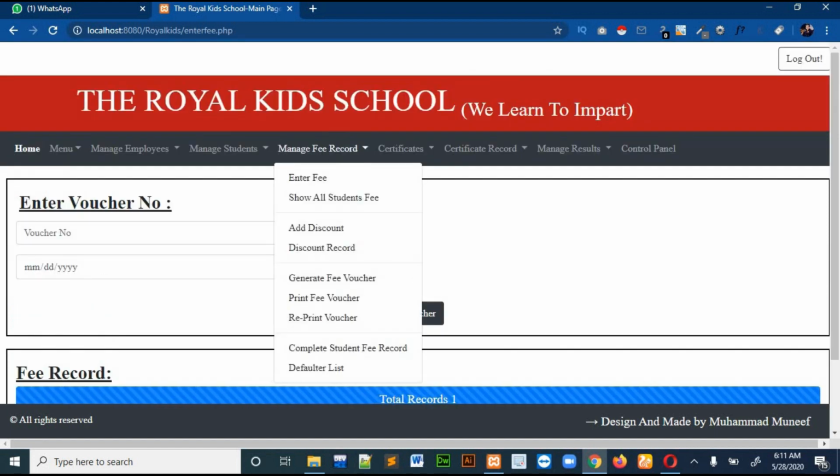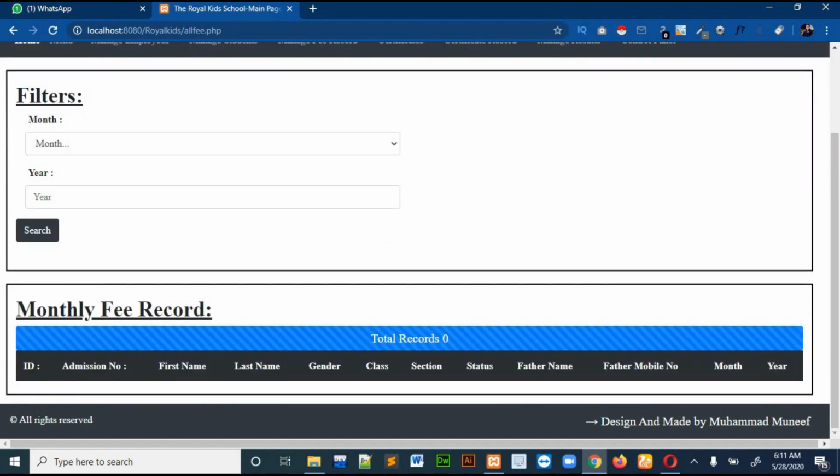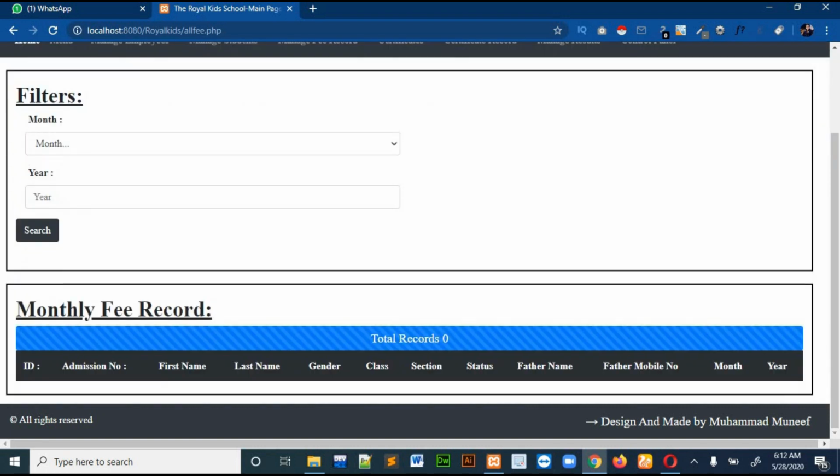Then there is show all student fees. This page is showing the fees record of the current month. So if you want to see how many students have paid the fees of this current month, you will come to this page and you can see the record for the current month.